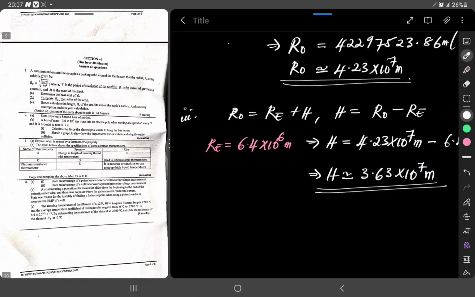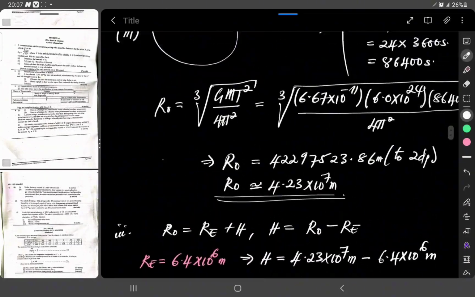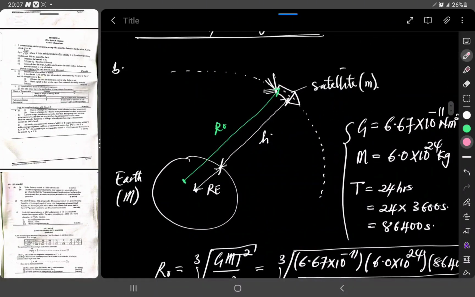As for the assumption, it says you should also state any assumption made in your calculations. Now, if this satellite is orbiting the Earth and its period of rotation is 24 hours, which is the same as the period of rotation of the Earth, it means that we assume that the satellite is in geosynchronous orbit.